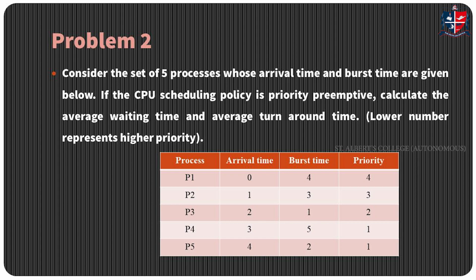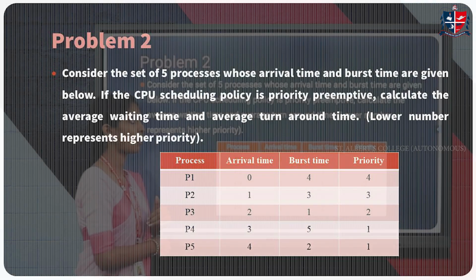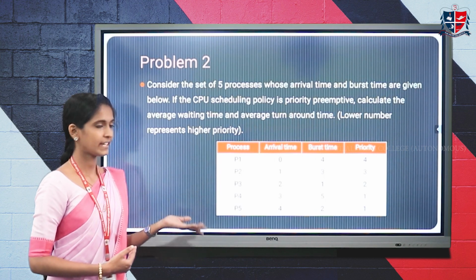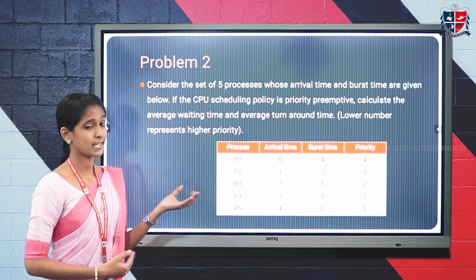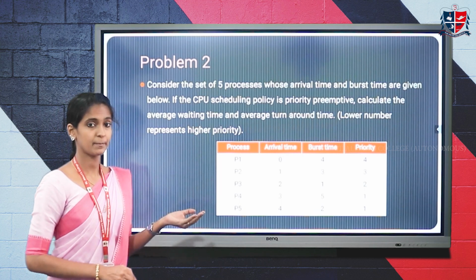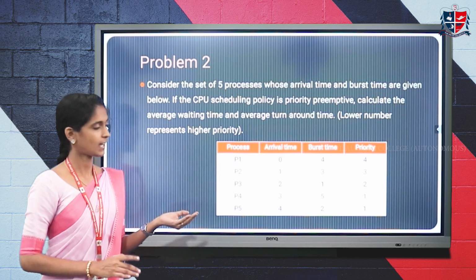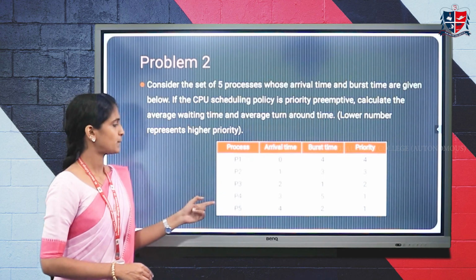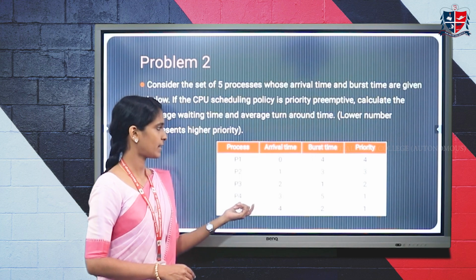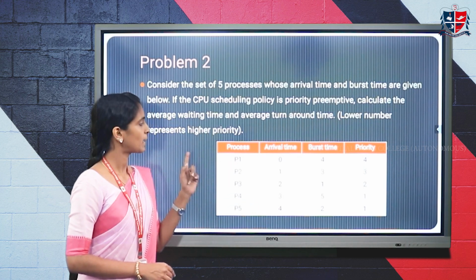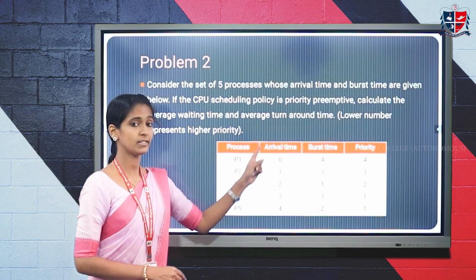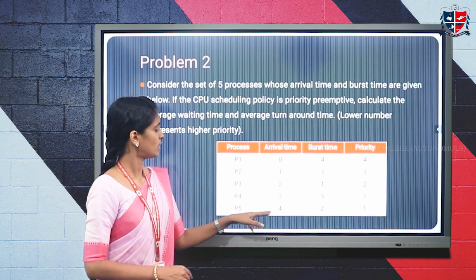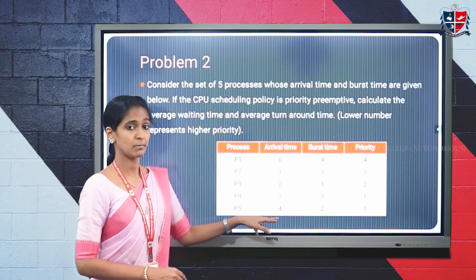So now let's check an example of priority scheduling with the preemptive version. Now let's see how we can perform the preemptive version of the priority scheduling algorithm. Here also the lowest number represents the highest priority. So P5 has the highest priority and P1 has the lowest priority. But if the arrival time is given, you also want to check the arrival time. So here P5 arrives at time interval 0.